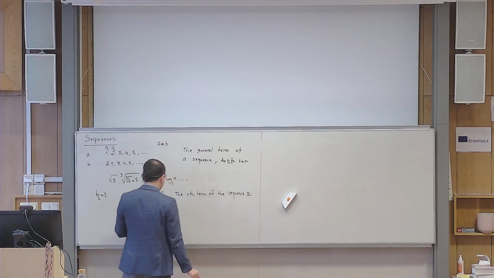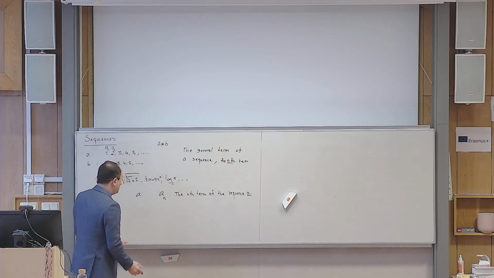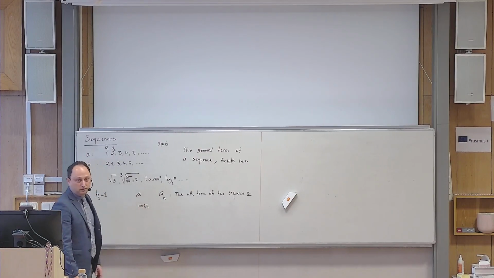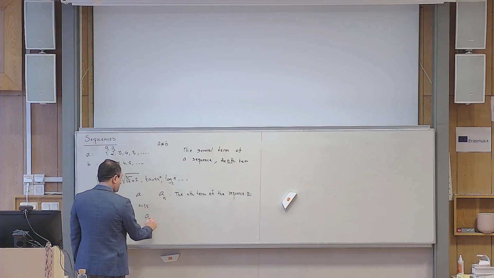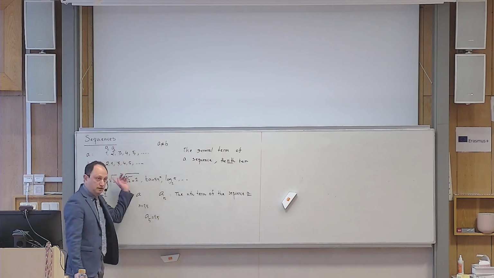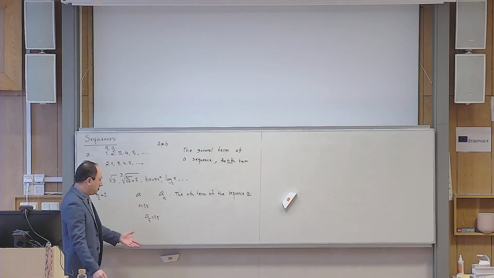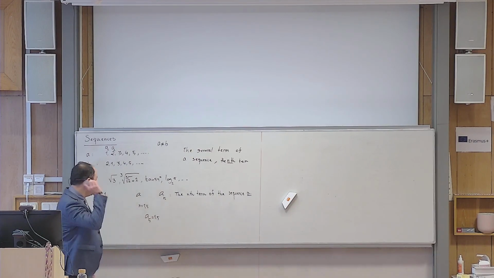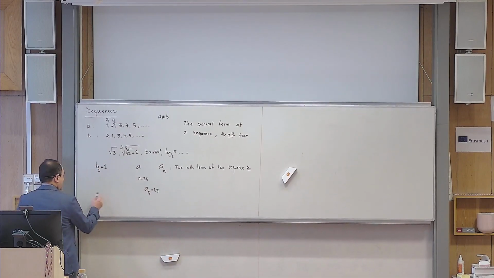And of course you understand that. Can n be, I don't know, does it make sense to say n is 1.5? No. But does it make sense that A5 is 1.5 in general, not in this sequence? So in general, the numbers can be any kind of numbers, but these indices should be positive integers or natural numbers. Okay, for example, if I have another sequence, let me call it C.